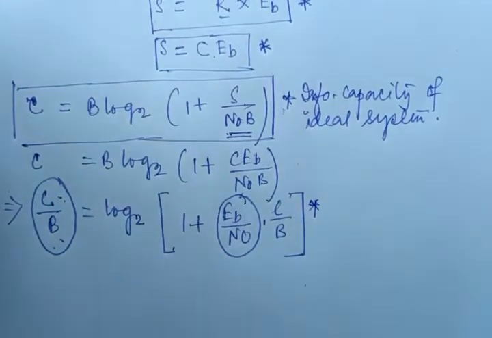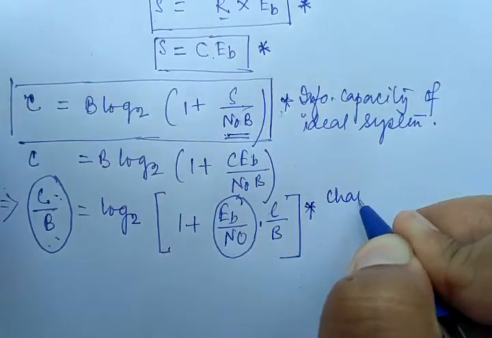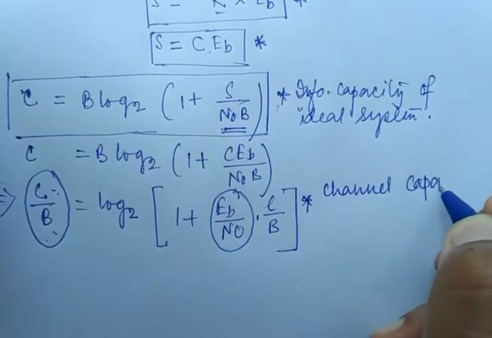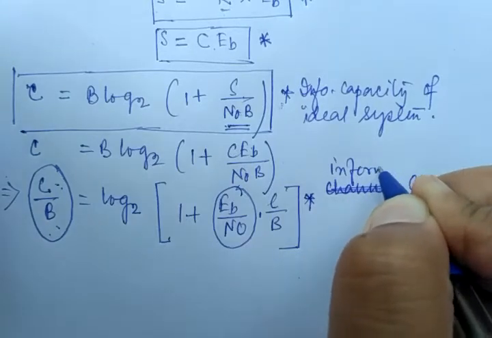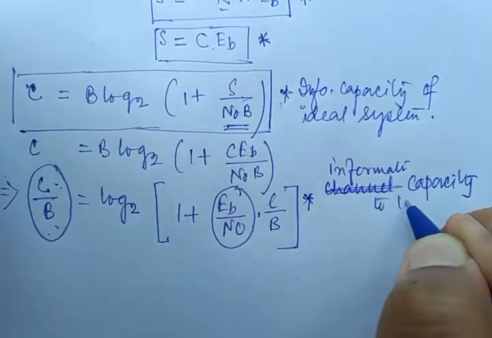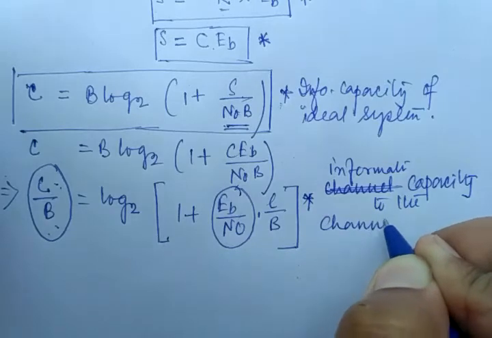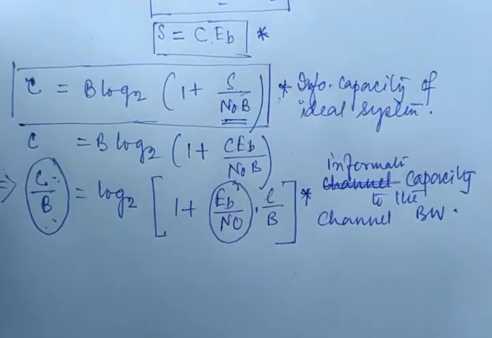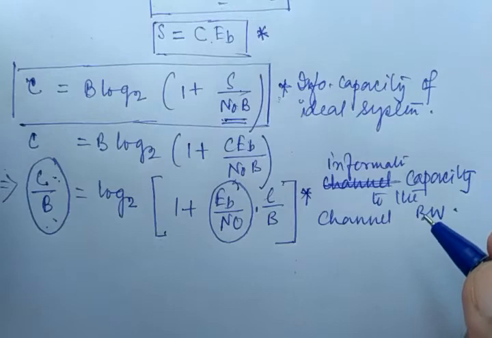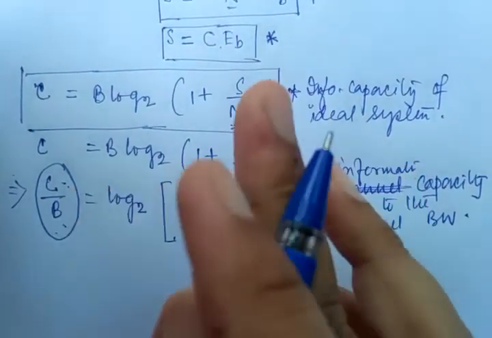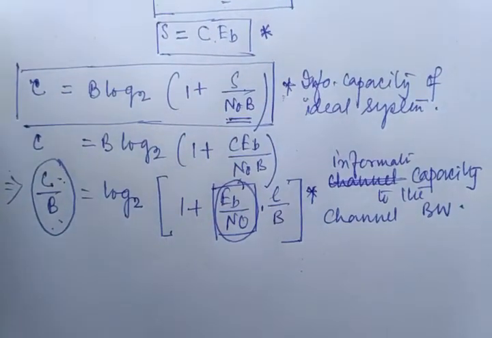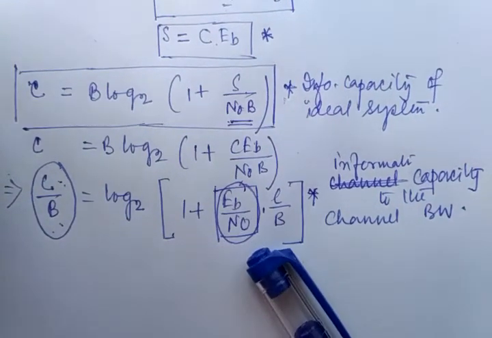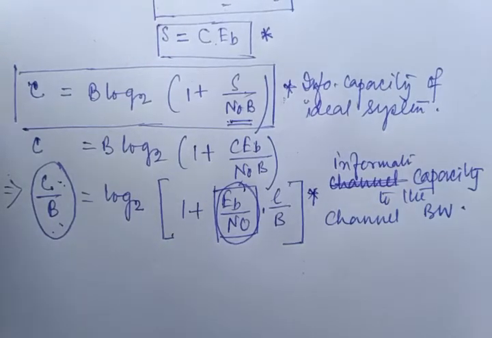a very important parameter, a very important formula, that is the channel capacity, or better, the information capacity to the channel bandwidth, right? And we can obtain the expression C by B. But how can we obtain this expression, this bit energy to the noise power spectral density? Because this is another important formula that may come in your exam, because I have already explained this in my lecture also.